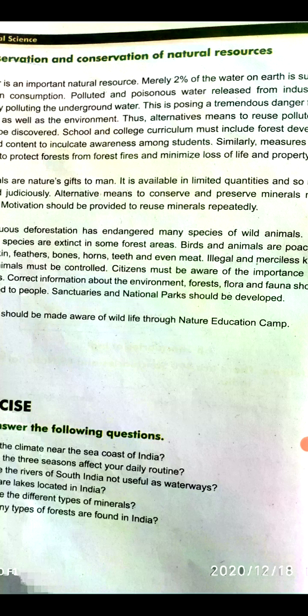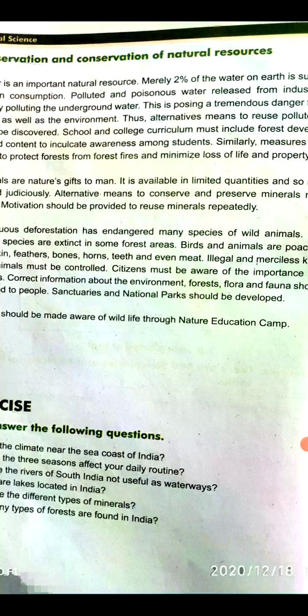Illegal and merciless killing of wild animals must be controlled. Citizens must be aware of the importance of wild animals. Correct information about the environment, forest, flora and fauna should be provided to people. Sanctuaries and national parks should be developed.